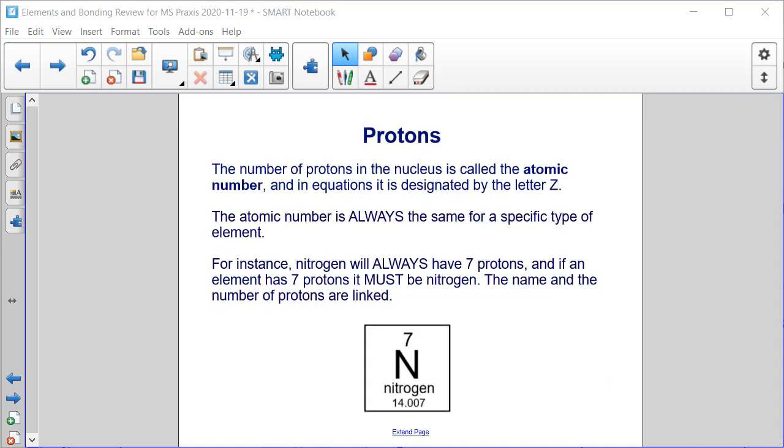Let's talk more specifically about protons now. The number of protons in the nucleus is called the atomic number, and in equations it is designated by the letter Z. The atomic number is always the same for a specific type of element. So if we look more closely at this nitrogen that we saw in the previous slide, if an atom is nitrogen, it will always have 7 protons. And if an element has 7 protons, it must be nitrogen. The name and the number of protons are linked.